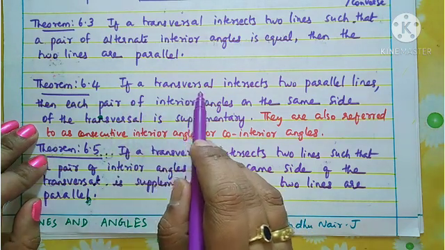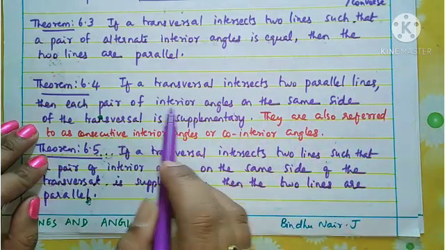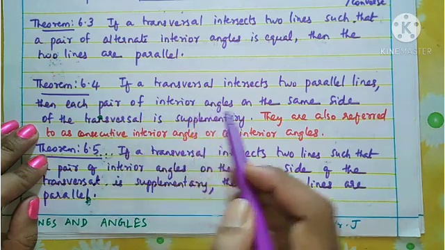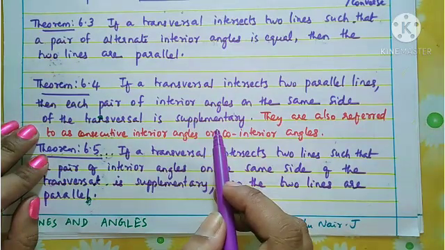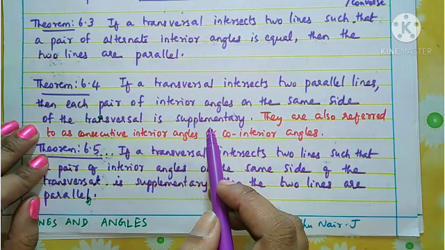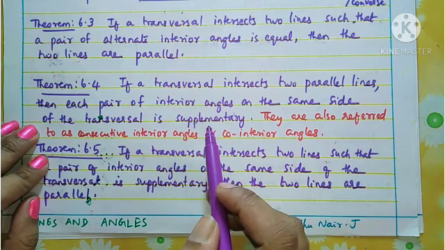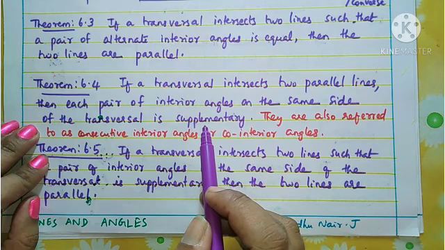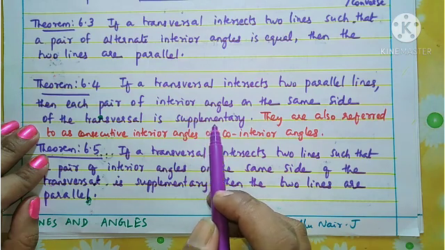If a transversal intersects two parallel lines, then each pair of interior angles on the same side of the transversal is supplementary. And what do you mean by supplementary, children? The sum is 180 degrees. So this is true for all the consecutive angles formed between two lines.